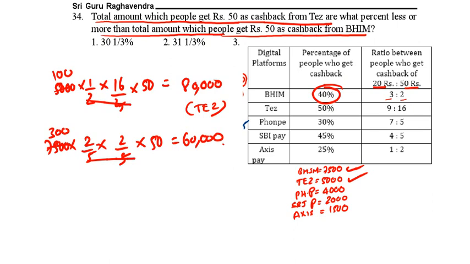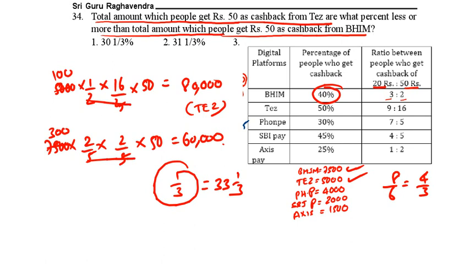So you take just 8 and 6. 8 and 6 is nothing but 4 by 3. 3 is less than 4 by 1. So 1 by 3 is equal to 33 1 by 3%. 1 by 3 is always equal to 33 1 by 3%. So 60 is what percent less than 80, or 8 by 6 or 4 by 3. 4 by 3 means it is 33 1 by 3 less. 33 1 by 3 less is the correct answer. See the next one.